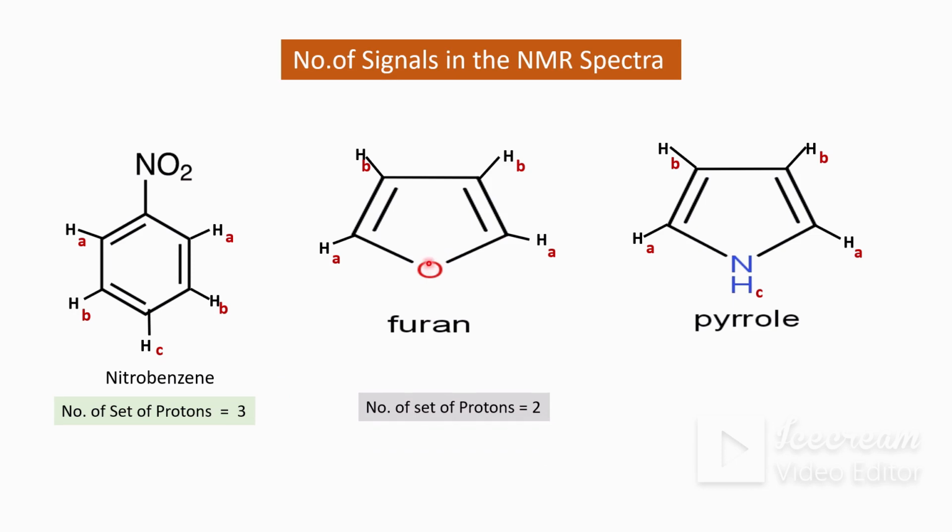In case of furan, there are two sets of protons. Ha type of protons, their chemical environment is the same. Hb type of protons, their chemical environment is the same. There are two sets of protons, therefore it gives two signals in the NMR spectra. In case of pyrrole, similar to furan, these two protons are equivalent, these two protons are equivalent, and the third group is the proton on the nitrogen. In case of pyrrole, there are three sets of protons, so it gives three signals in the NMR spectra.